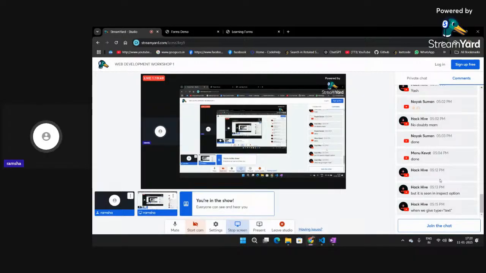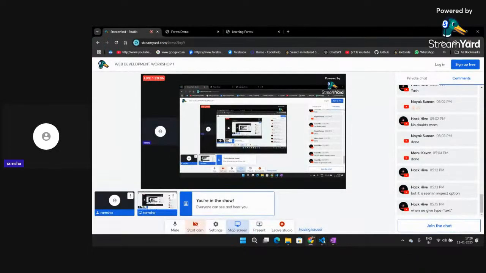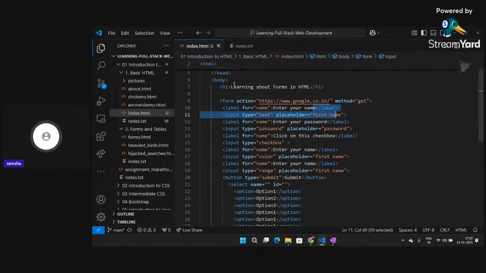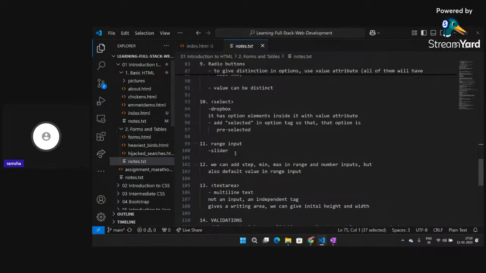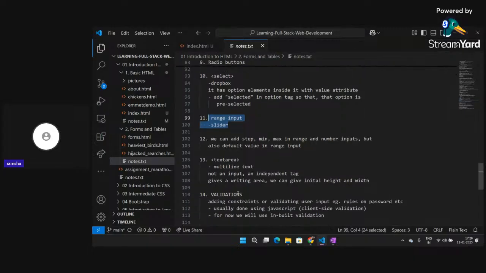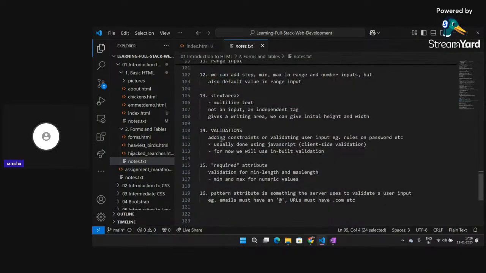When we have to write text inside the input, we give type of text, and if we want to add a password to the input, then we give type password. Here we have given the type of text, so we are able to write text here. Then select is also done. Range, I have this slider comes, right? Min, max and range values can be selected. So there are a lot of inputs that are present.